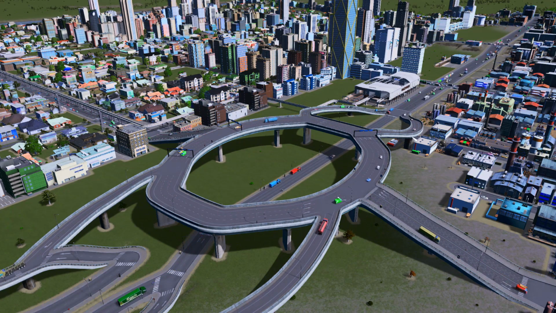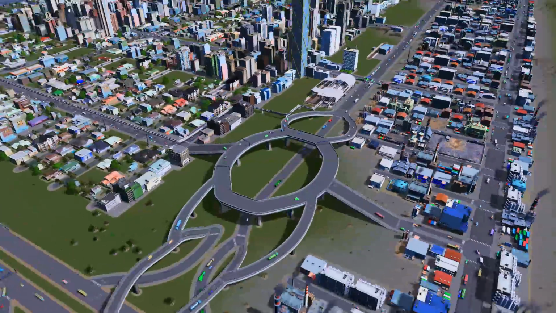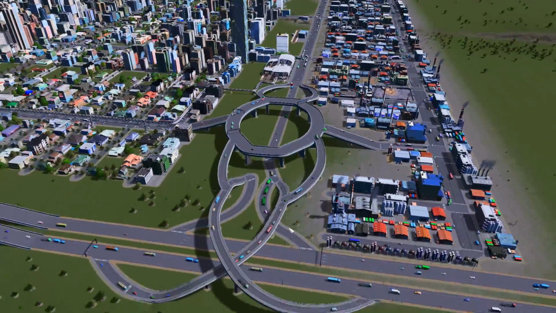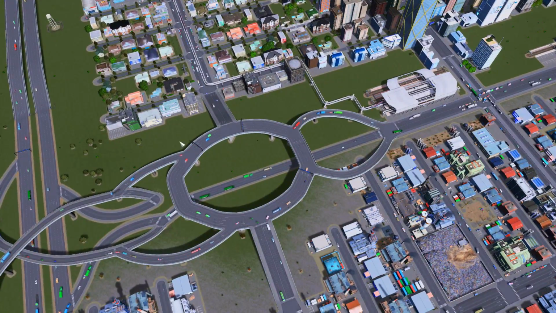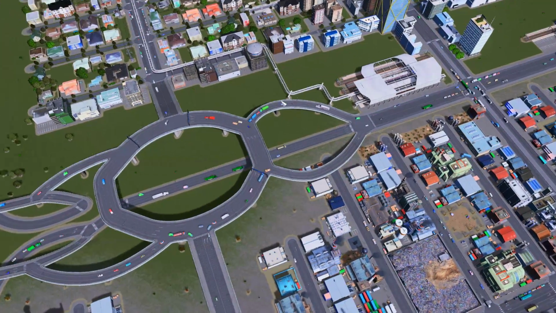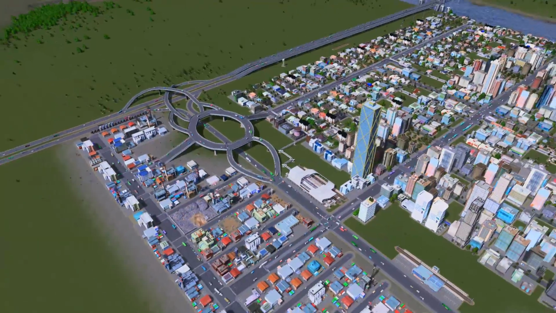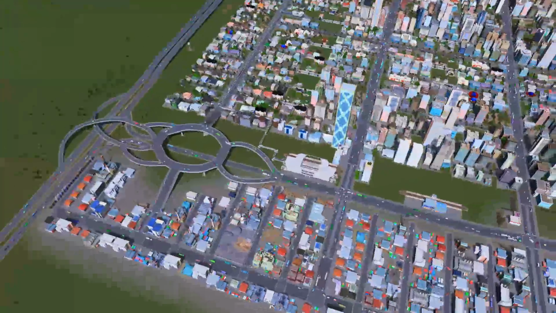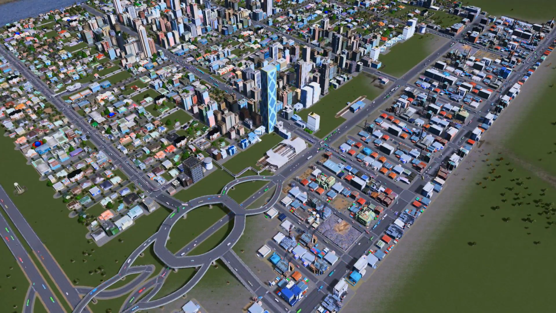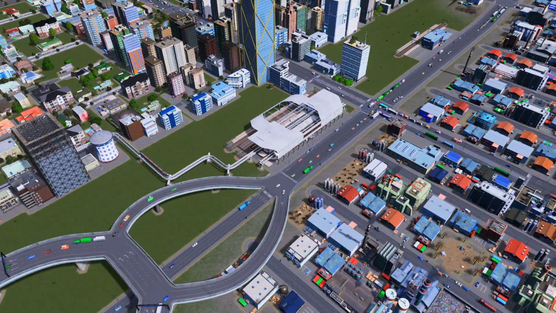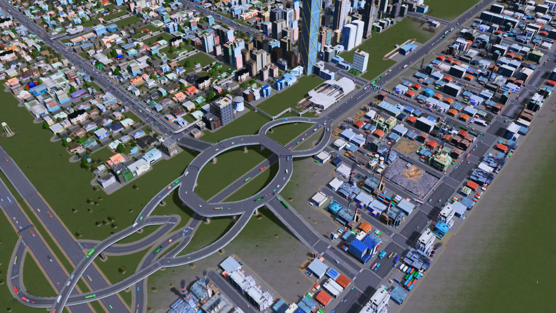Remember last episode we had all this set up, and then towards the end I played around with this roundabout and got this monstrosity up here. It's working, it's fantastic. People coming in here that want to get straight into the city don't get messed around with all this stuff here when people want to cross over. It's going really well. I've still got the monorail here because it's just getting people up and down here for now. We will be changing that. Monorail will still play a part in my city because I'm going to want people to use the trains, and we're going to have monorails that bring them to the trains and then send them off all over the place. So we'll be getting to that.